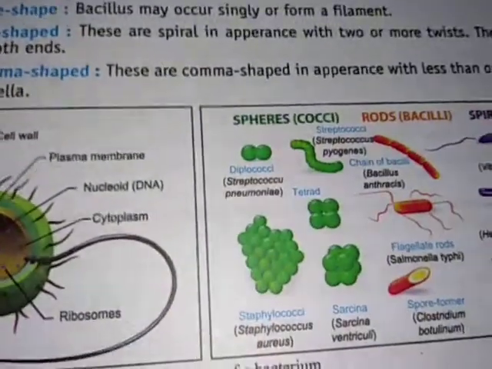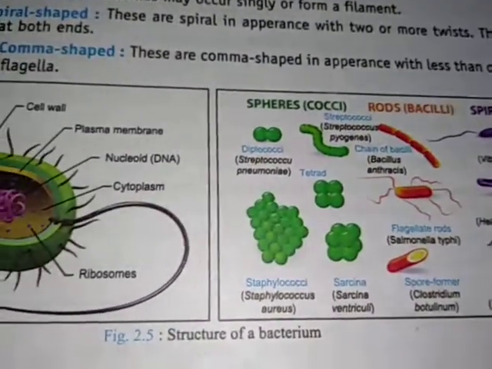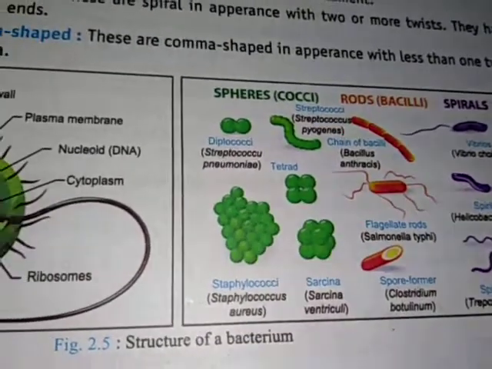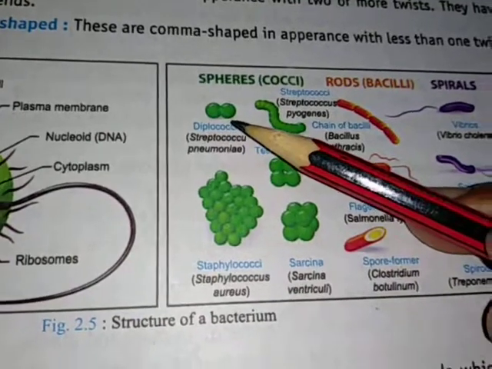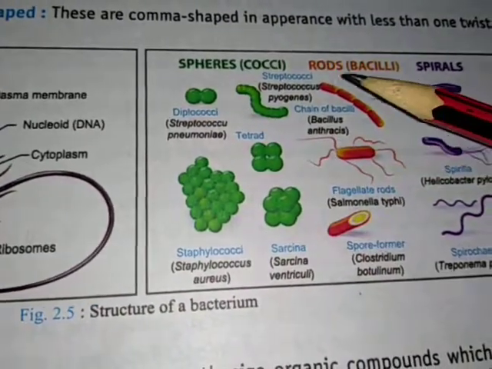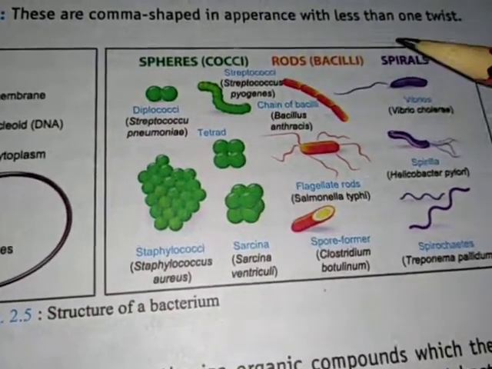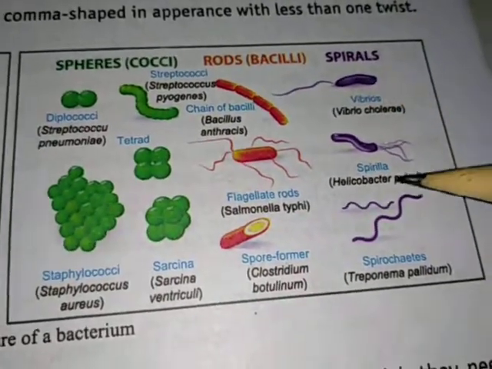And in this diagram we can see a few types of bacteria. These are of sphere types, and these are of rod types, and these are of spiral types.